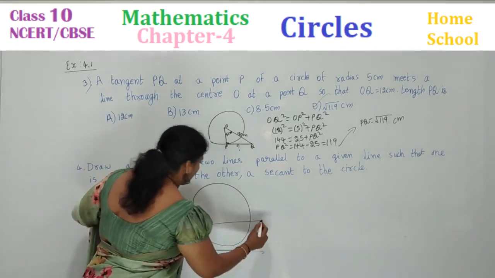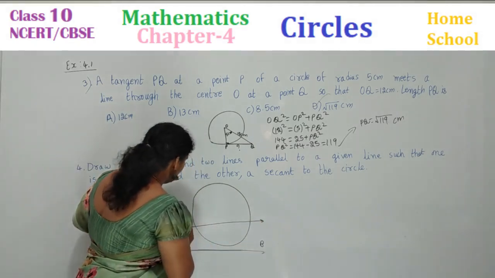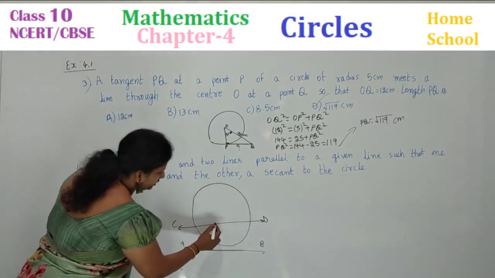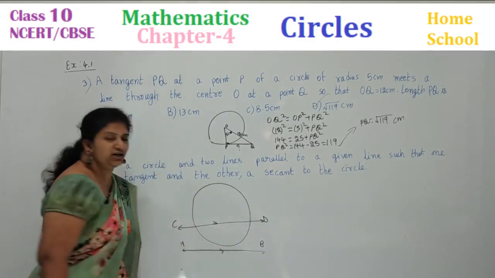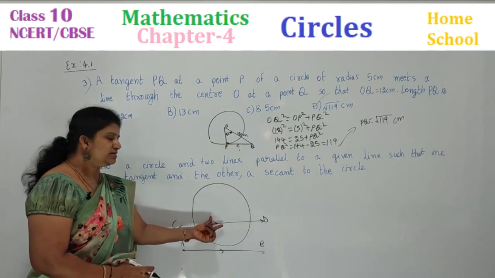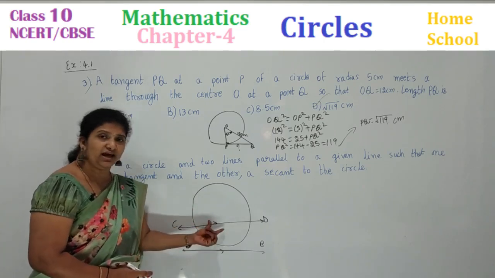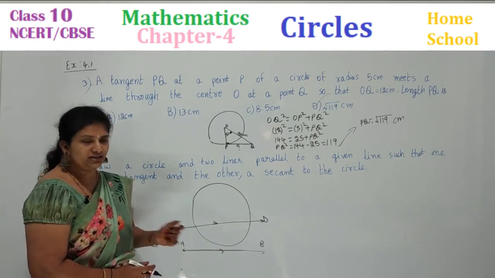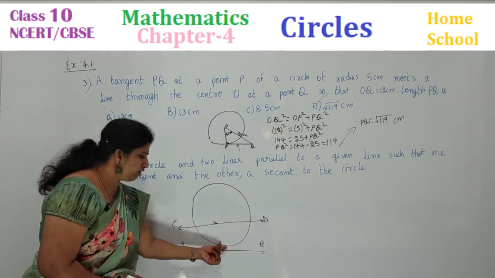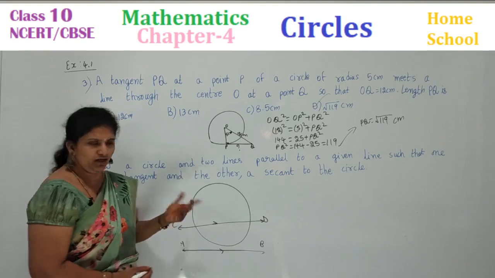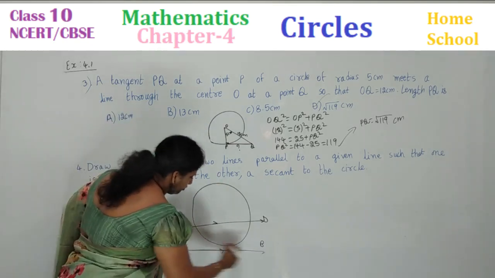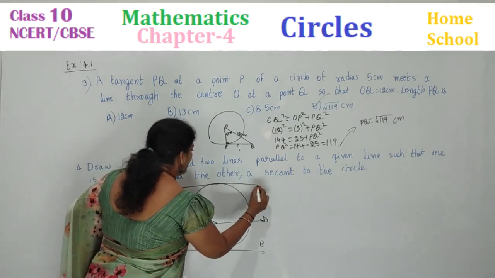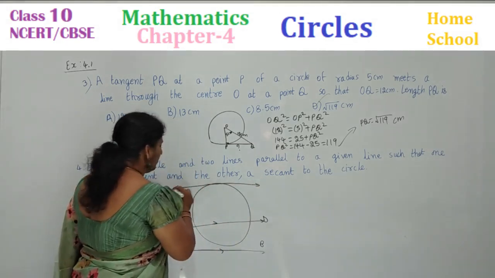Okay, I have drawn a parallel line. You can see this. CD. Imagine, children, CD is parallel to AB. Then what is the line for the given circle? This line is a secant. Now draw a tangent which is parallel, children. You can draw here or you can draw here. Any way you can do. So you may do it here as a parallel line. I may do it like this also.